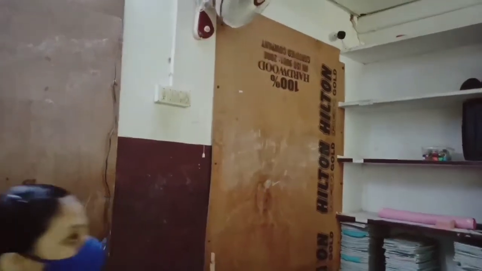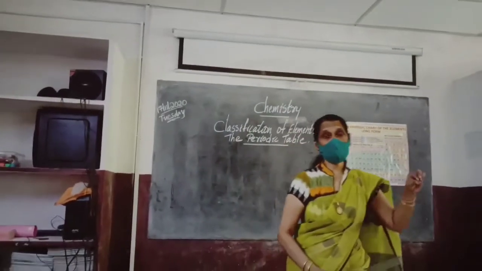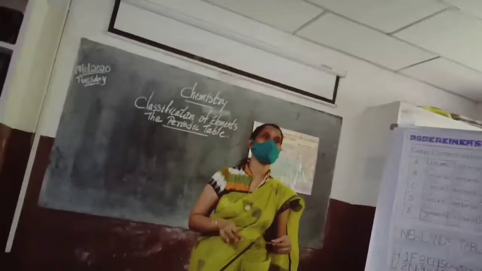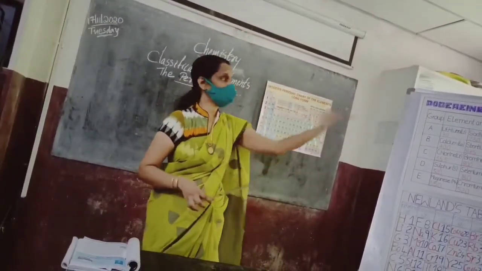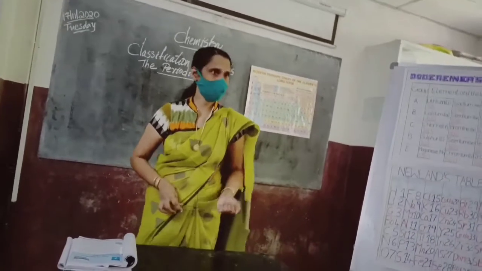And Satyasri, can you say some of the sets of triads? Lithium, sodium, potassium. Very good. Calcium, strontium, barium. Chlorine, bromine, iodine. Sulfur, selenium, tellurium. Manganese, chromium, iron. Very good, very good. So, we have learned what is Dobereiner's triads and which are the elements coming in Dobereiner's triads.